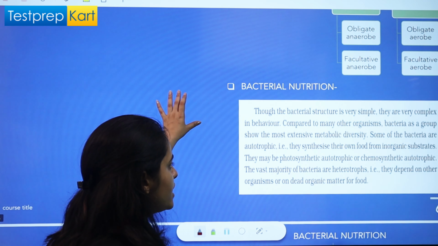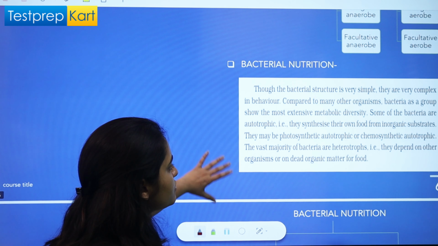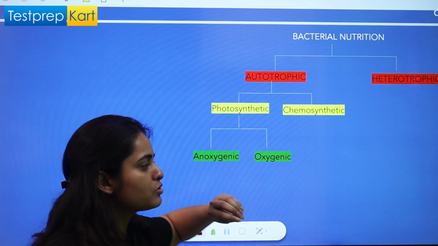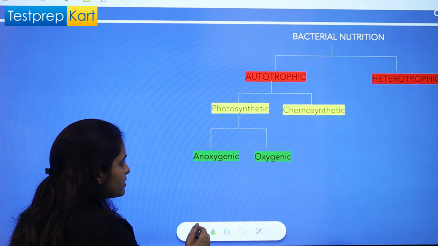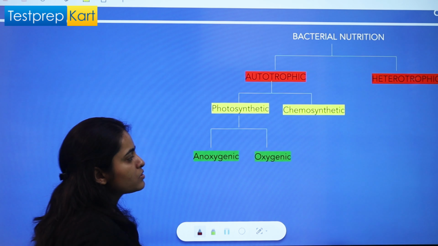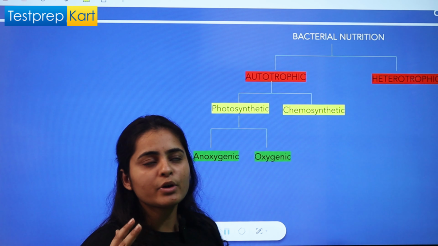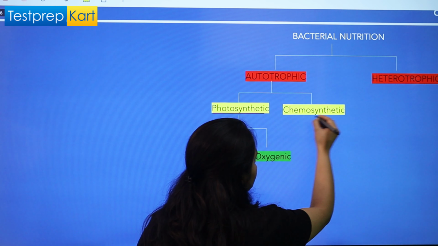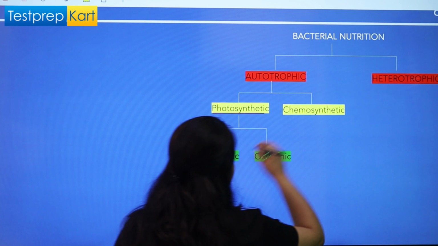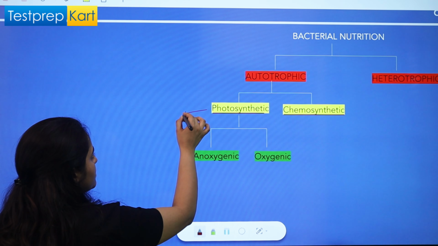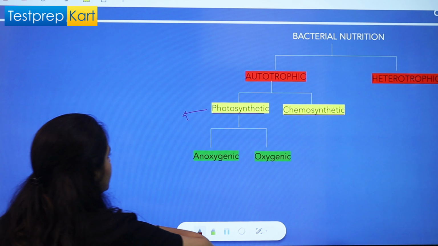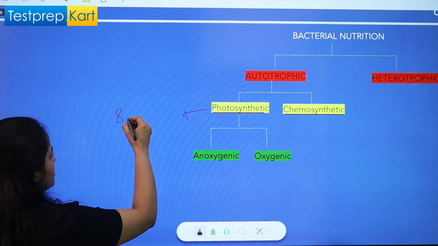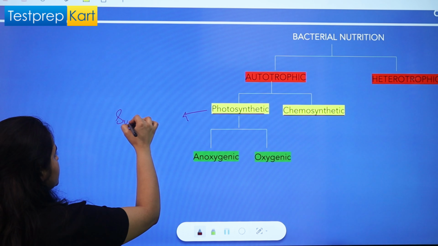Bacterial nutrition is of two types, autotrophic and heterotrophic. Autotrophic nutrition, as we have learned, on the basis of the raw material they are using can be of two types, photosynthetic and chemosynthetic, right? Photosynthetic are those autotrophic bacteria who use sunlight for their electron transport or raw material.